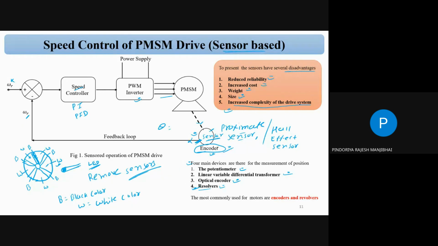Suppose it is a 4-pole motor, and the number of white and black slots may be 40. Based on these 40 slots, we can say 40 divided by 4, so we can say 10. So every 10 counts, we can complete one circulation path, and that we can sense by the LED light. So this is nothing but your resolver sensor.